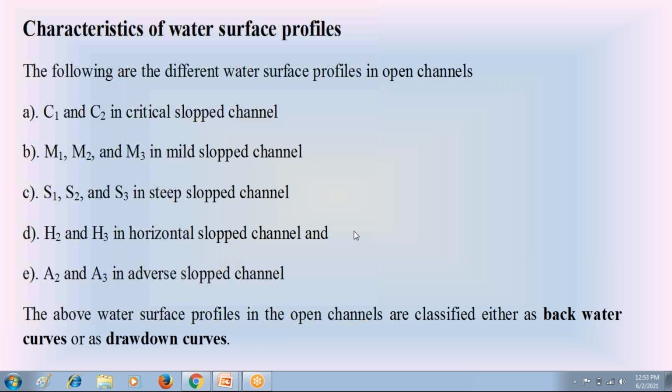Any other doubts, students? If anybody is having doubts, please discuss with me regarding this water surface profiles in the open channels.